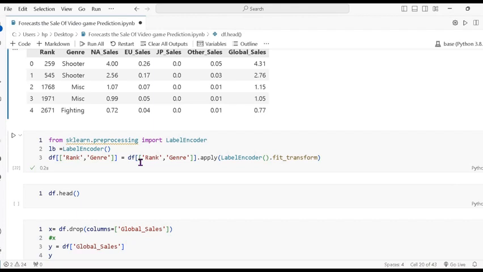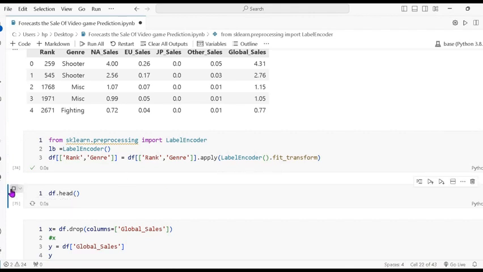Now label encoding. You know that it is for changing the categorical data. So we use the label encoder, where I pass rank and genre. In genre you can see shooter, miscellaneous, miscellaneous, so it changes the values using the label encoder.